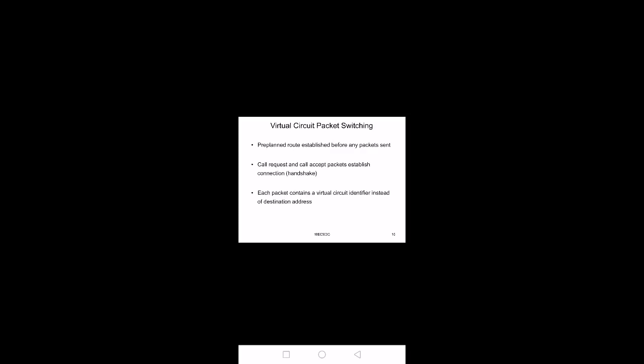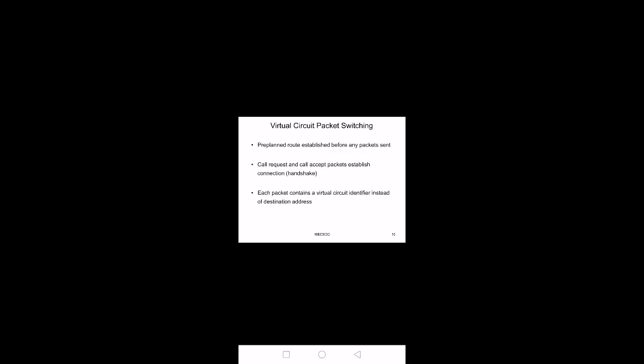Here one path is chosen between the source and receiver. That pre-planned path has to be chosen, and only in that path will the packets be moved. So this is the difference between datagram and virtual circuit. In datagram, we don't require any special path or link from source to destination.